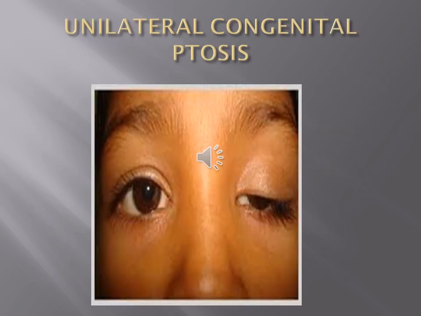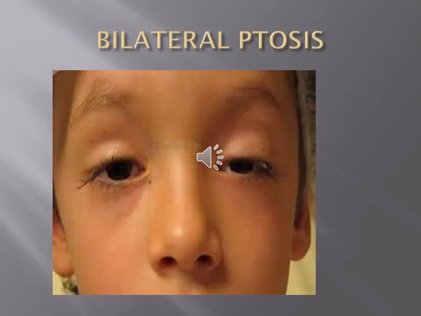This picture shows the left sided ptosis, which is covering nearly half of the cornea. This is a moderate degree of ptosis. This is a case of bilateral ptosis. You can see the right upper lid ptosis is of very mild degree. Palpebral aperture is around 8 to 10 millimeters. The left ptosis is more than that of the right side, that is, moderate to severe type of ptosis in the left side.